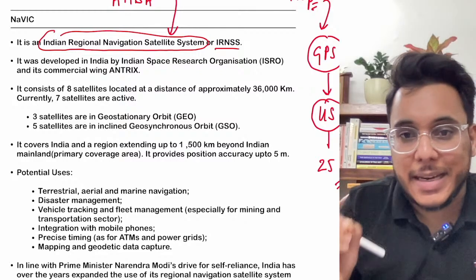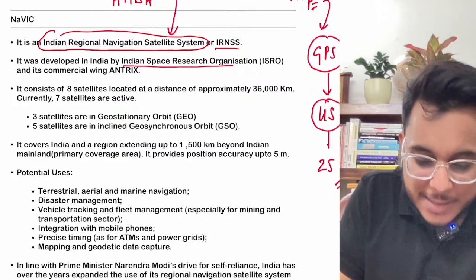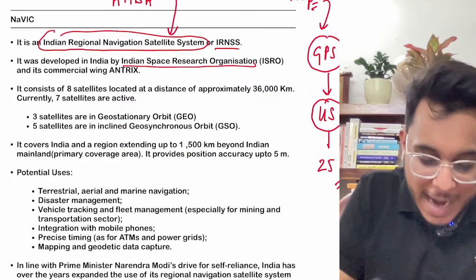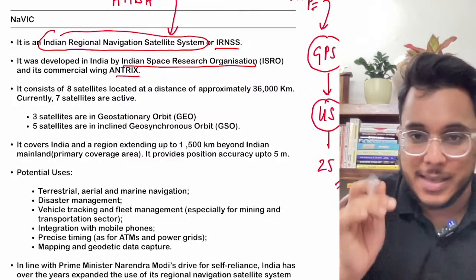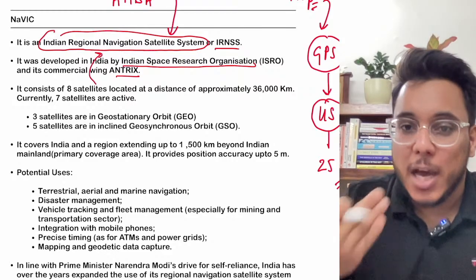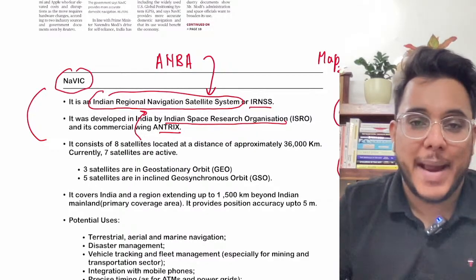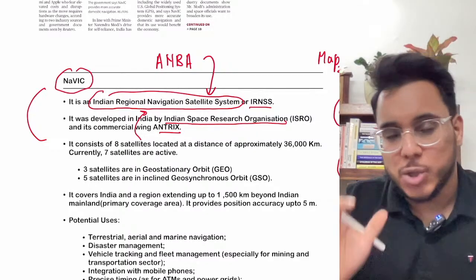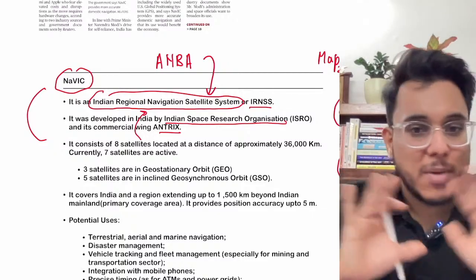Now this IRNSS was developed by the Indian Space Research Organisation, ISRO, and its commercial wing, called Antrix. So ISRO and Antrix have developed this IRNSS. Now this IRNSS has actually been renamed to NavIC by the Prime Minister in 2016. So first of all, NavIC and IRNSS are the same, not different.